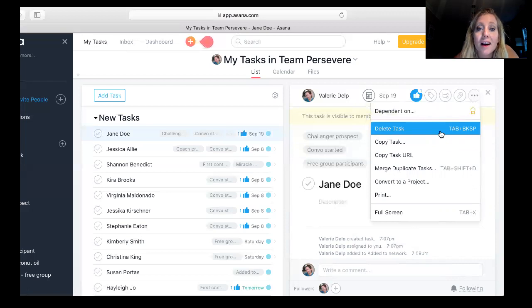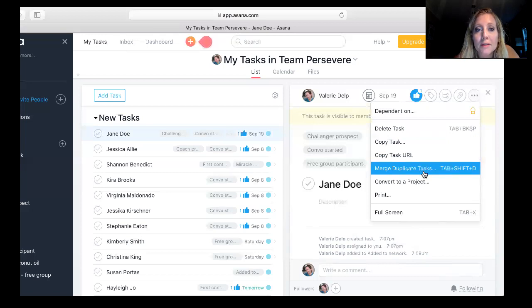All right. The other thing is sometimes I accidentally have the same person in here twice, and I find out later. You can actually merge tasks together. So if you end up having two Jane Does, but you realize it's the same person, you can merge them together into one thing.